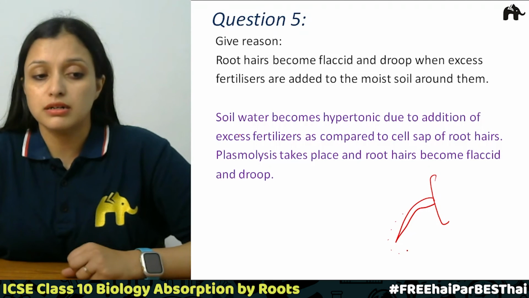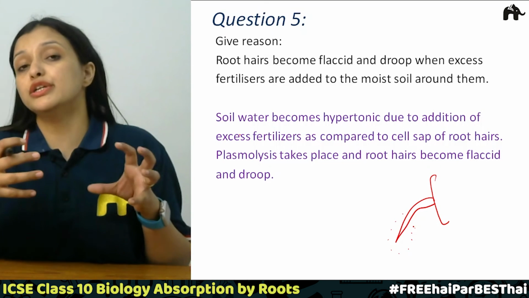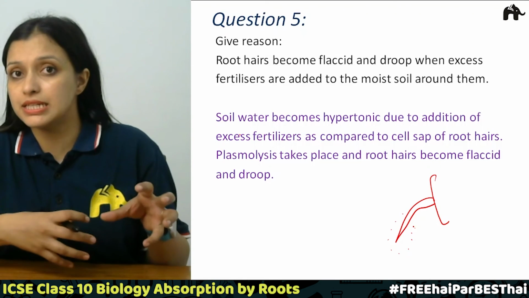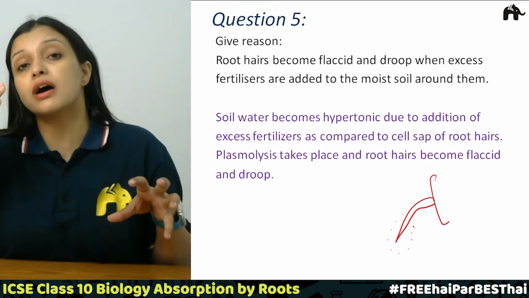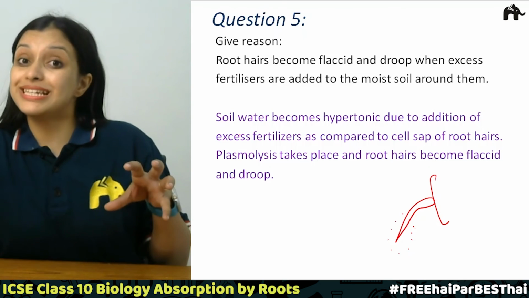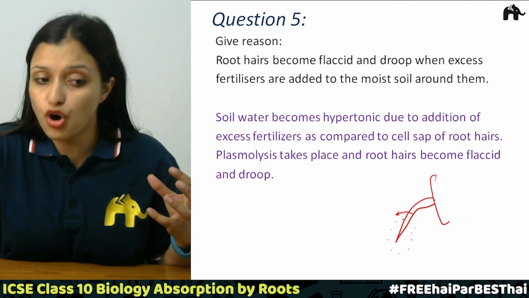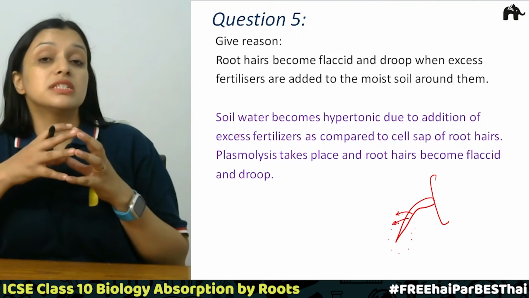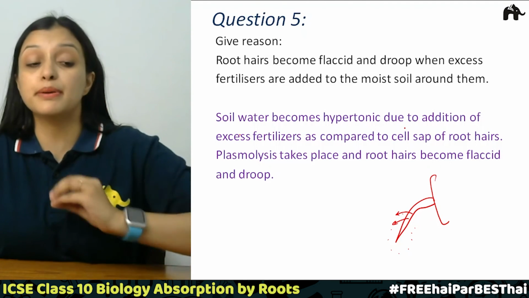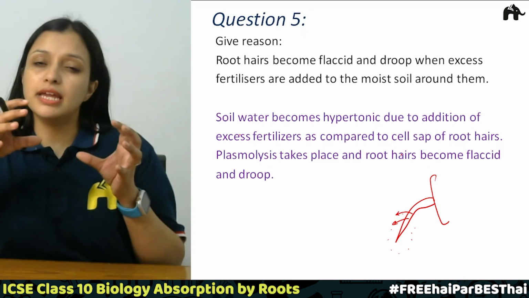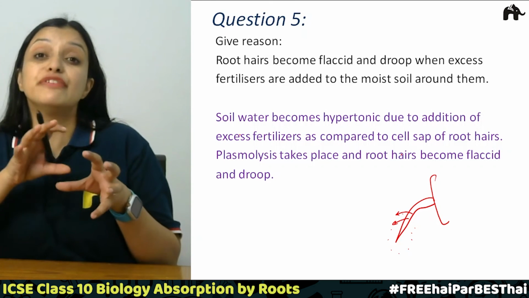When we add fertilizers to the soil, the solute content of that water increases. Which means the solution becomes the hypertonic solution. Now there is more water inside the cell than outside the root hair, right? So water will move out of the cells, and now the situation will come when these cells of the root hair become drooped, right? So they actually wilt. If we talk about in case of leaves, they also wilt, right?